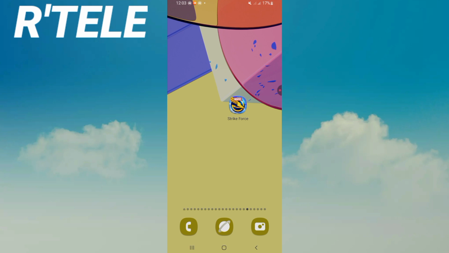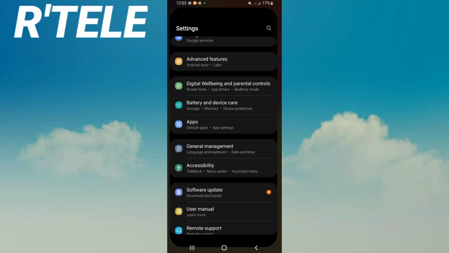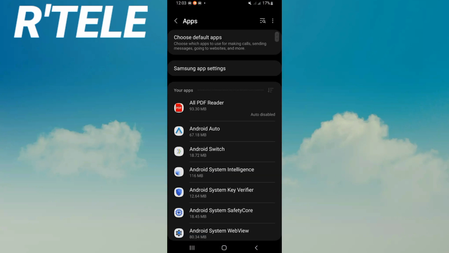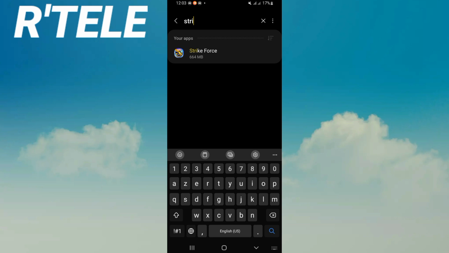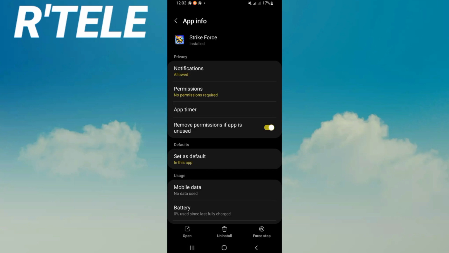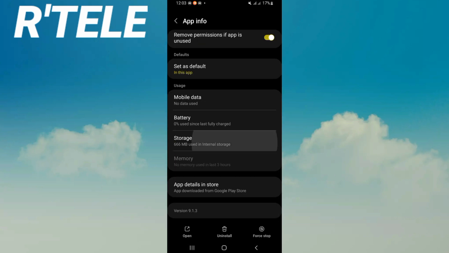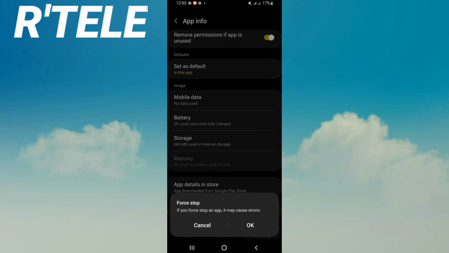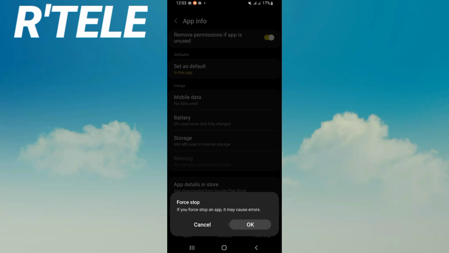So guys, you have to go and open your settings of your mobile phone. Click right now on your apps option and search for Strikeforce and click. So now scroll down this list, click storage and click clear cache here. So right now back, click force stop and click OK.